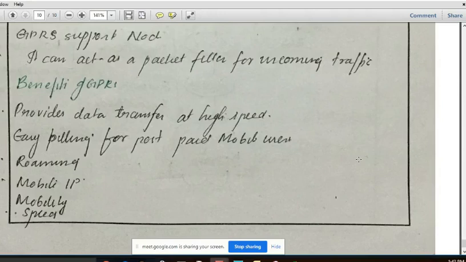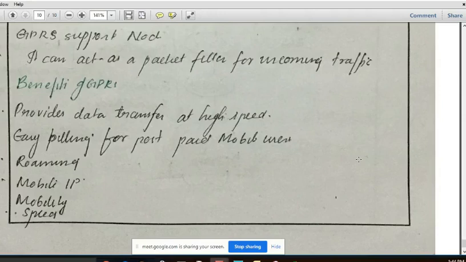Now going on to the difference between circuit switching and packet switching. In circuit switching there is a physical path between source and destination, but in packet switching there is no physical path, that is in GPRS there is no physical path between source and destination. Whereas in GSM and HSCSD there was a physical connection between source and destination. In circuit switching all packets use the same path, but in packet switching the packets travel independently. Circuit switching reserves the entire bandwidth in advance, so all channels were reserved in advance.